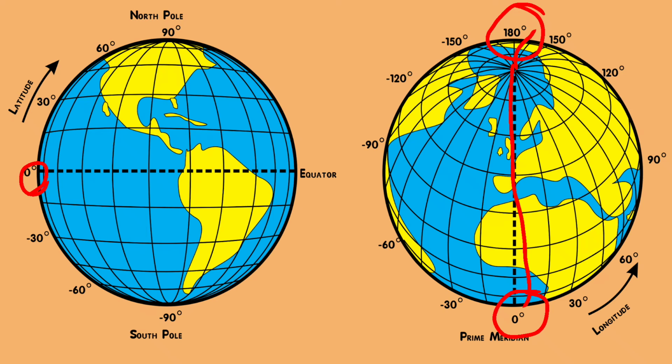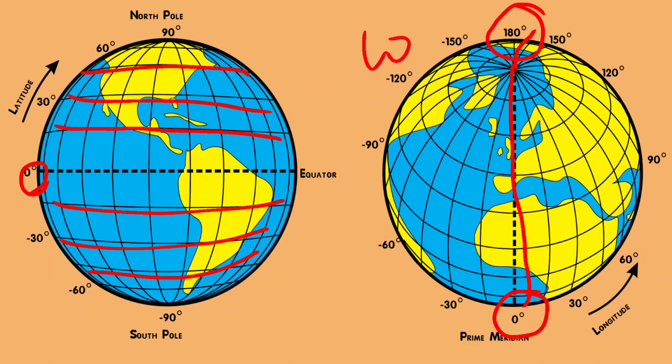Okay, now see the first figure. 0 degree is your equator. So those above the equator are latitudes, below the equator are also latitudes. Total how many are there? 180. Total 180. 90 in the north, 90 in the south. Okay, but now if you want to read the longitudes, or we can say vertical lines, how will you read it? I told you. This is the western hemisphere. So how will you read it? You have to read it minus 0 degree, minus 30, minus 60, minus 90, minus 120, minus 150.